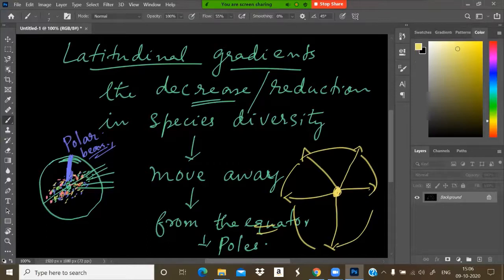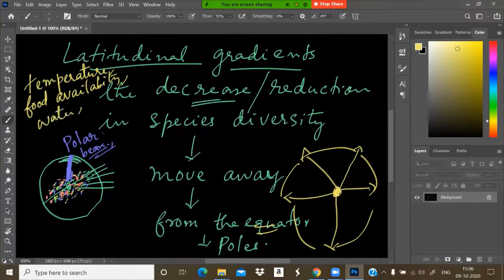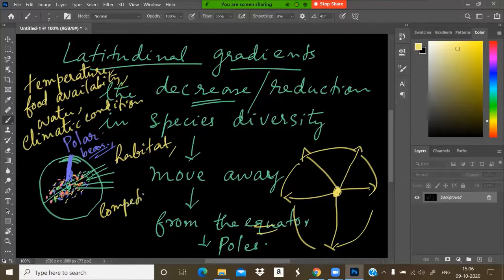There are various conditions, climatic conditions like temperature, availability of food as well as water, and habitat, the living place of the organism, and also competition among organisms.